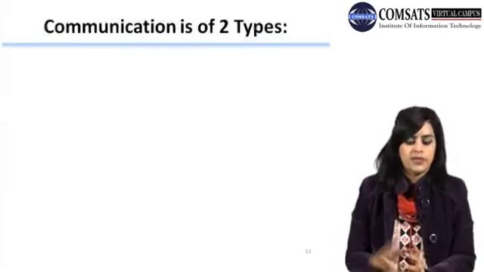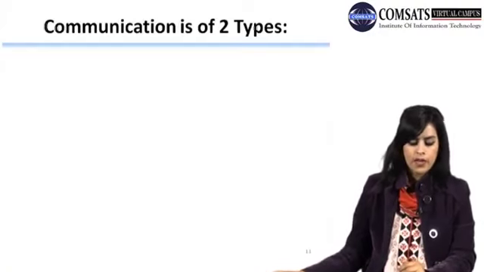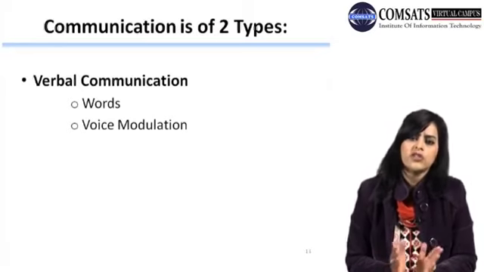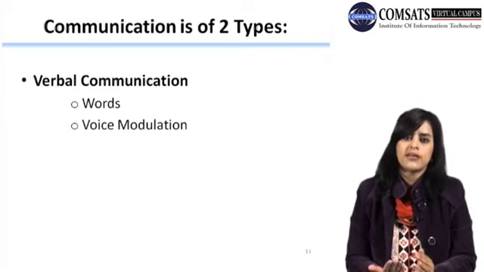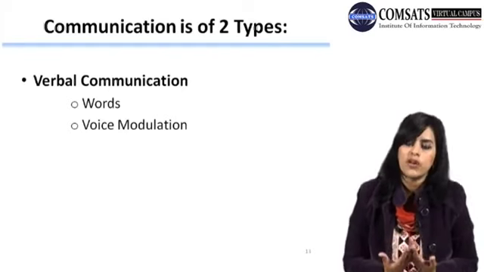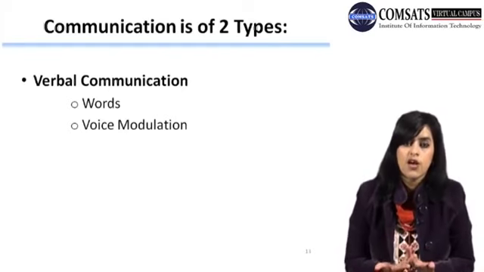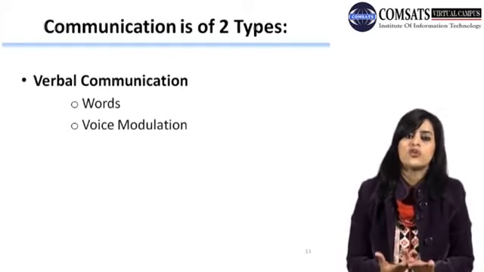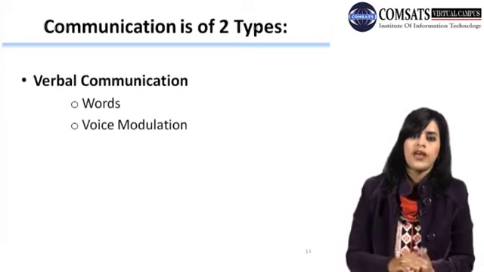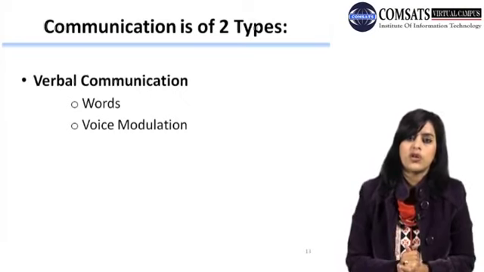Communication is of two types. The first one is your verbal communication, that is in the forms of the words and in the forms of the voice modulation. As we had been talking about, the words are your verbal unit. That has something to do with the choice of the words that you are using to convey your information or to convey your message. On the other hand, you have the voice modulation. That has something to do with your voice quality, your pitch, your tone. Everything is added in your voice modulation.